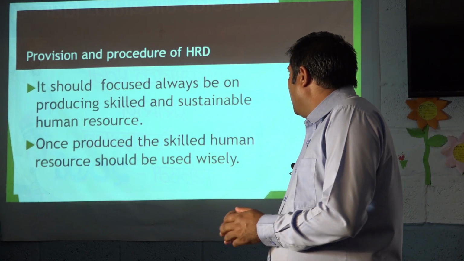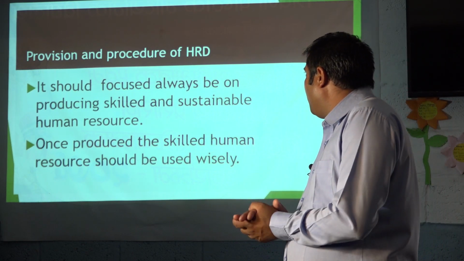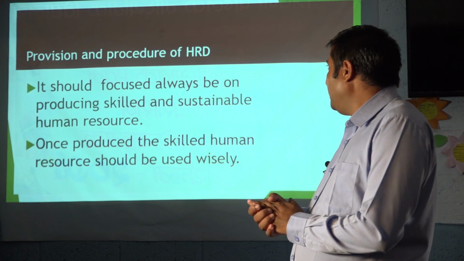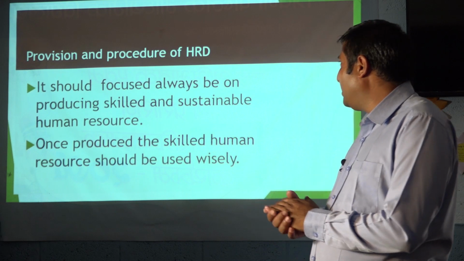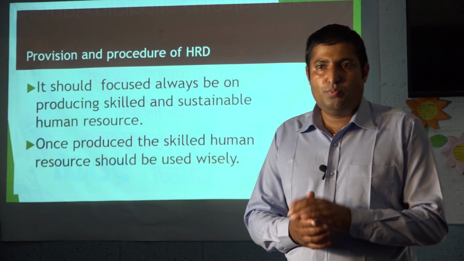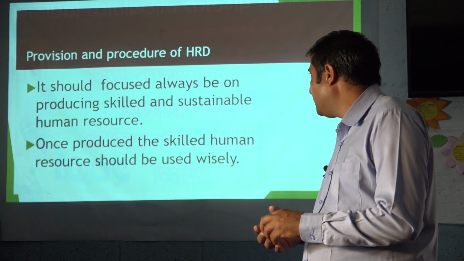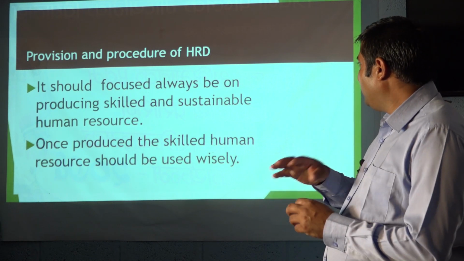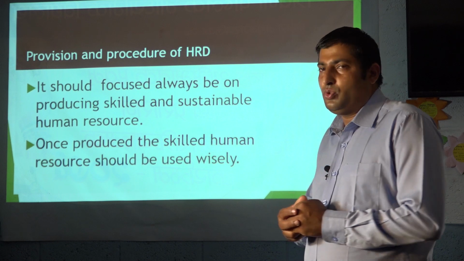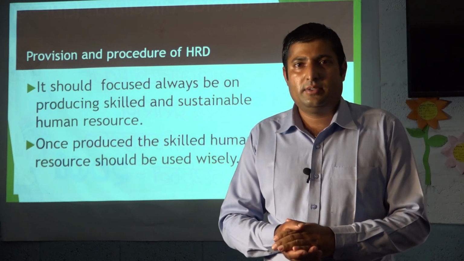First of all, the provisions and procedures of human resource development should always focus on producing skilled and sustainable human resource. To produce such sustainable resources, that type of skill should be generated. Once produced, the skilled human resource should be used wisely and forever.